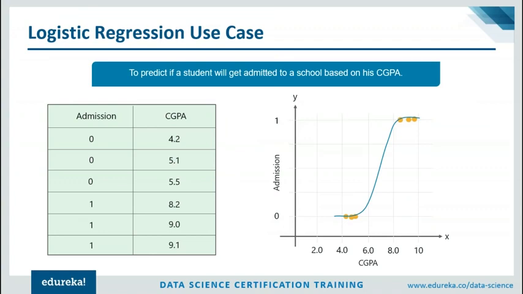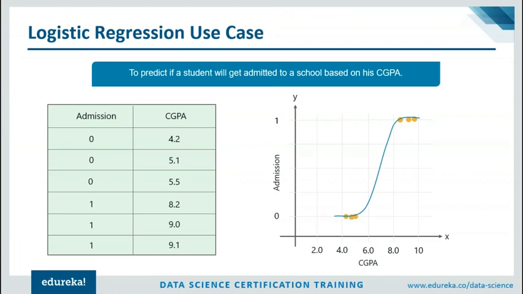So the logistic model is trained in such a way that the students with a CGPA of 6 and above get admission. Hence Y equals 1. But if the CGPA is below 6, they don't get an admission. That's when Y equals 0. So the students classified in the group Y equal to 1 will get an admission, whereas the students in the group Y equal to 0 will not get an admission. Now guys, in a similar manner, logistic regression is used to solve n number of complex classification problems. It is used in the cybersecurity domain to detect fraudulent customers. It is used in image classification and a lot other classification problems.